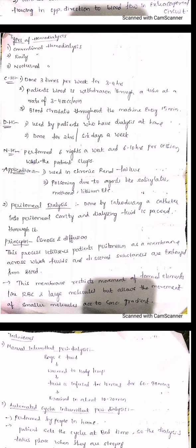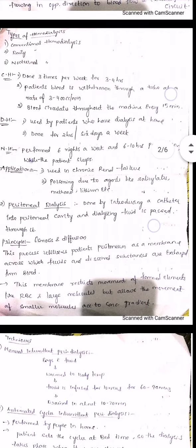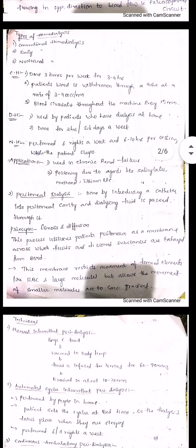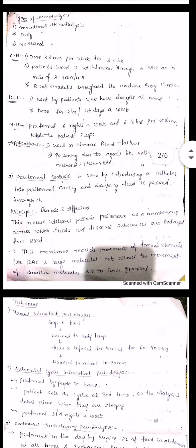Next, daily hemodialysis. Daily means you have to perform it daily, that is, it is used by the patients who have dialysis at home, and it should be done for 2 hours, 6 days a week. So it should be performed every day, and you should take a gap of 2 hours to perform this dialysis.